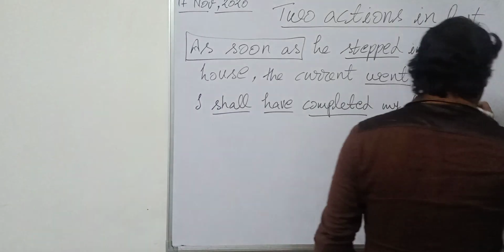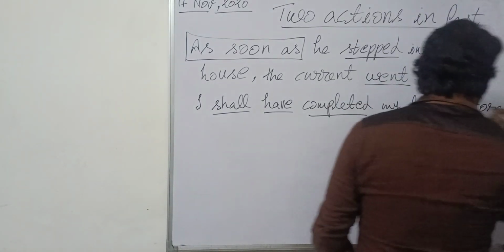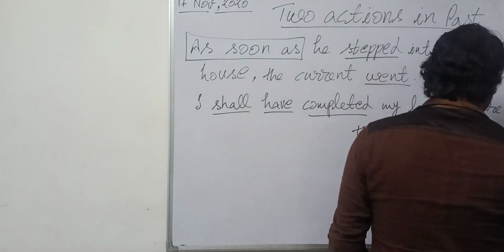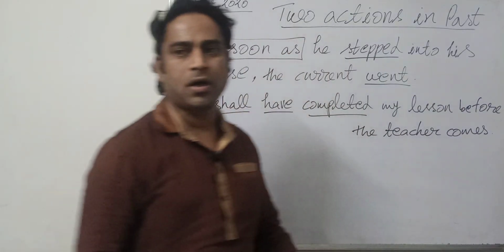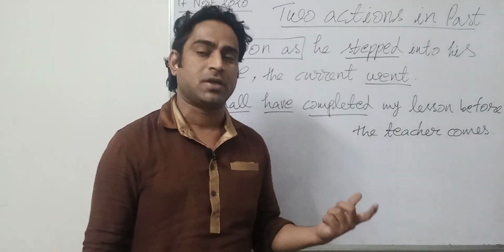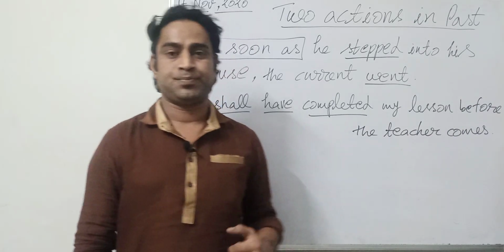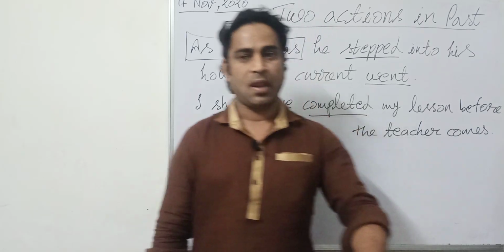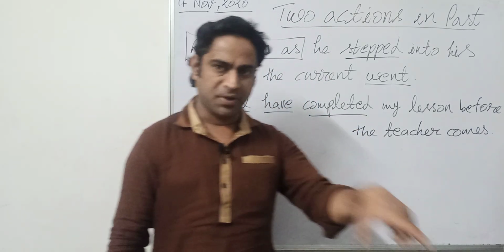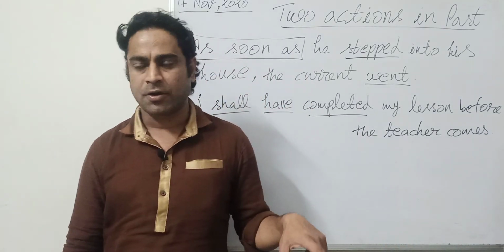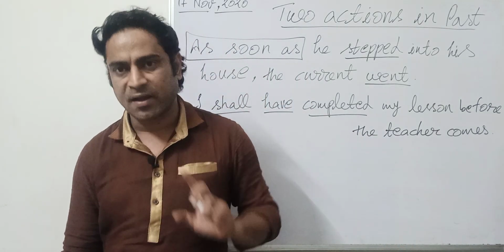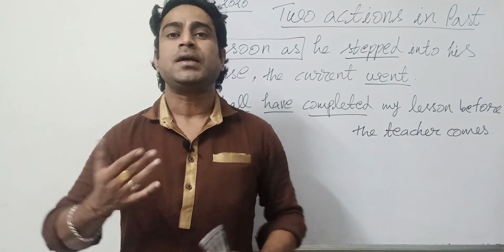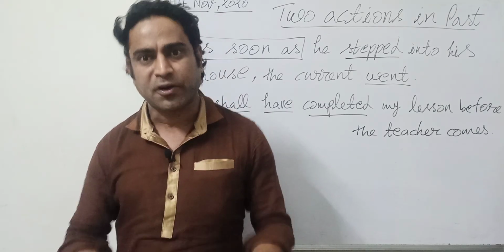So I will write over here, before the teacher comes. Here you are presenting your completion of action with the arrival of the teacher. Of both of these actions, your completion of your lesson and the teacher's arrival, there are two things, and you want to pass the information to your friends that your action will be the first.